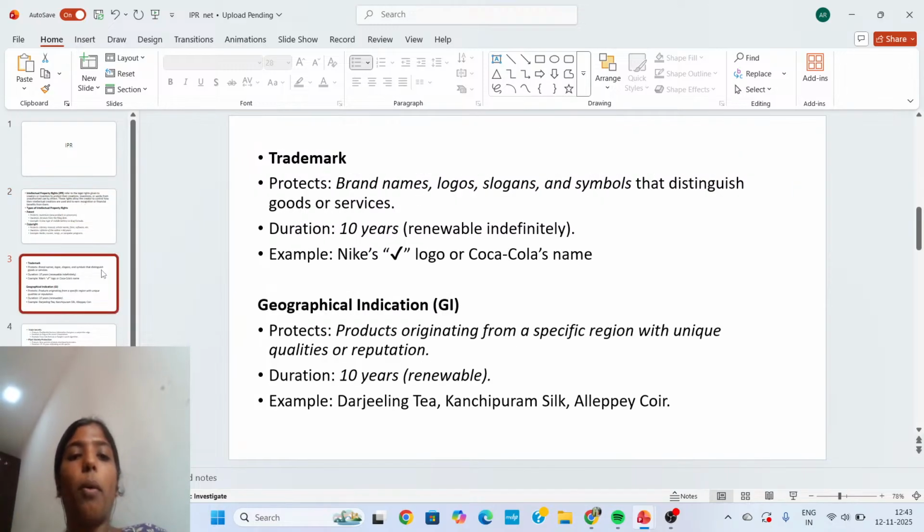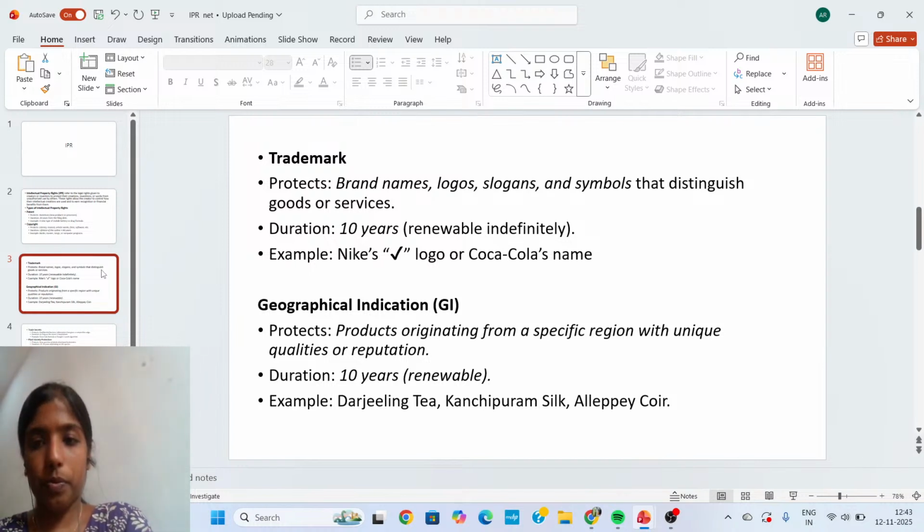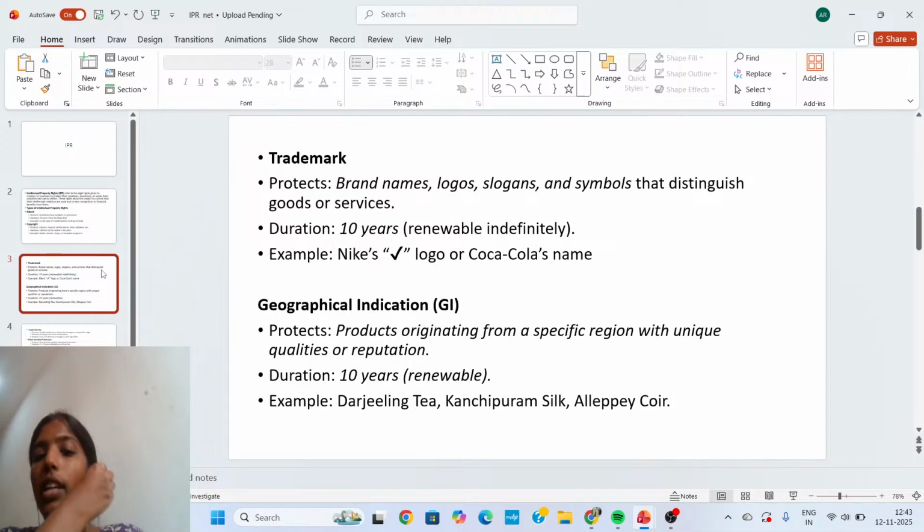After the copyright, we saw another type of intellectual property, trademark. Trademark actually protects brand names, logos, slogans, and identifiers that distinguish goods or services. Its duration is 10 years, and it can be renewed indefinitely. Example, Nike's tick logo, or Coca-Cola's name. So this is trademark. After trademark, we have seen geographical indications.